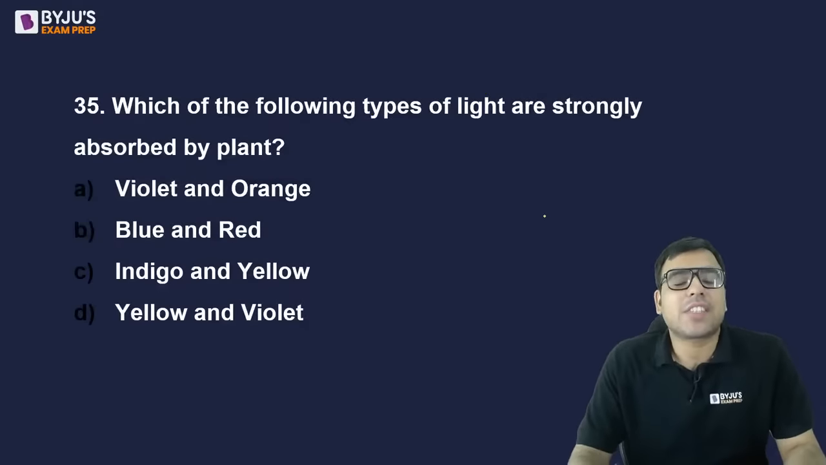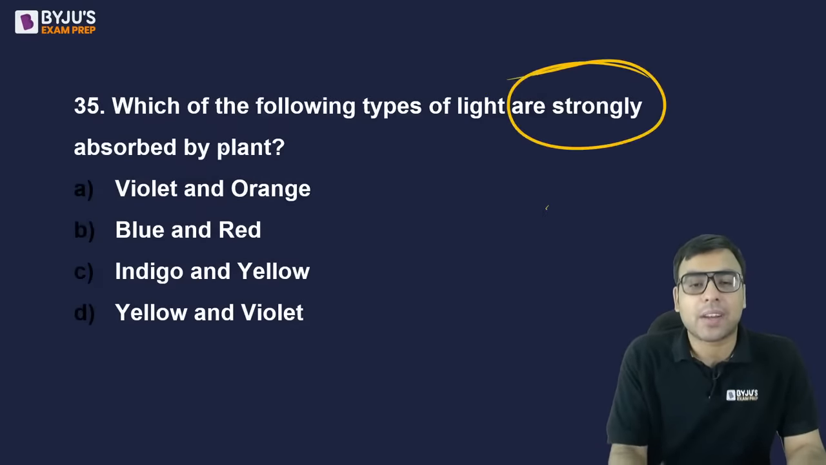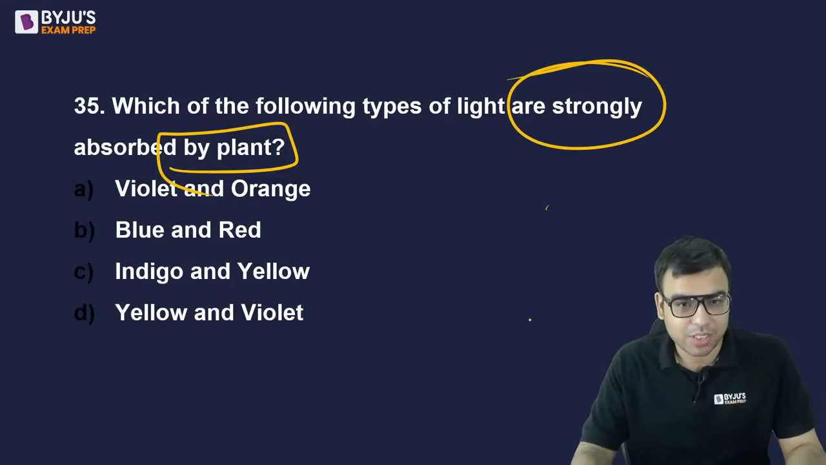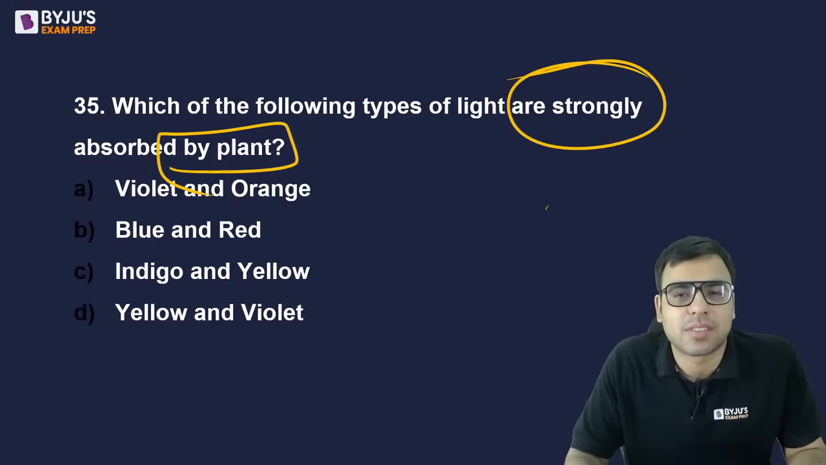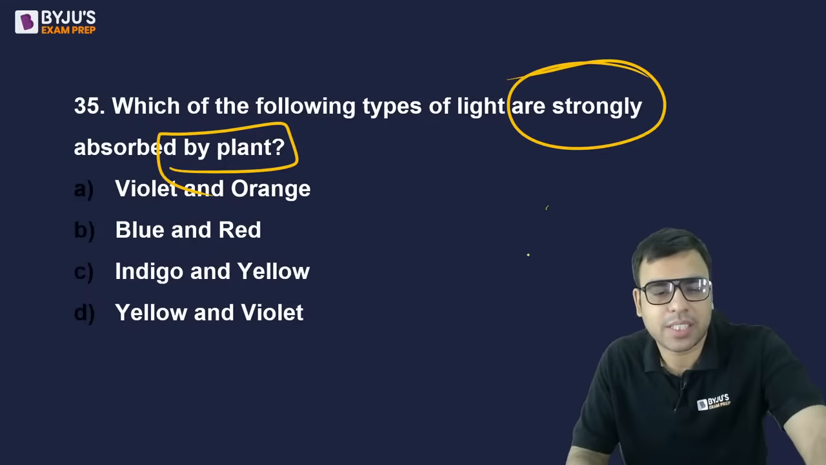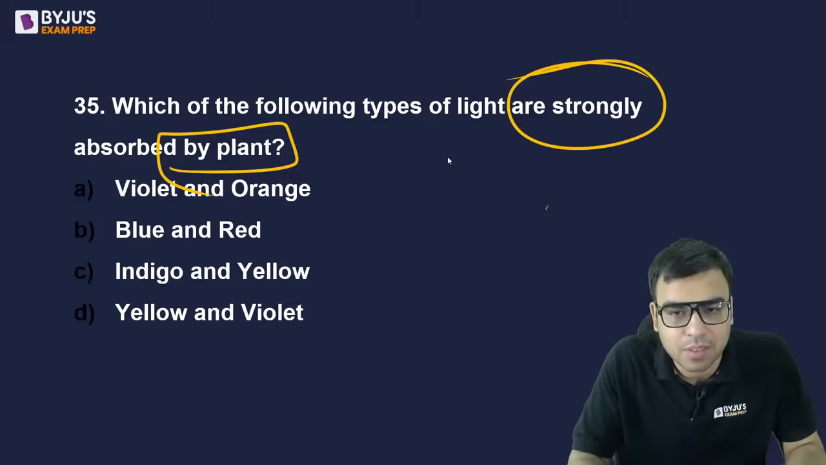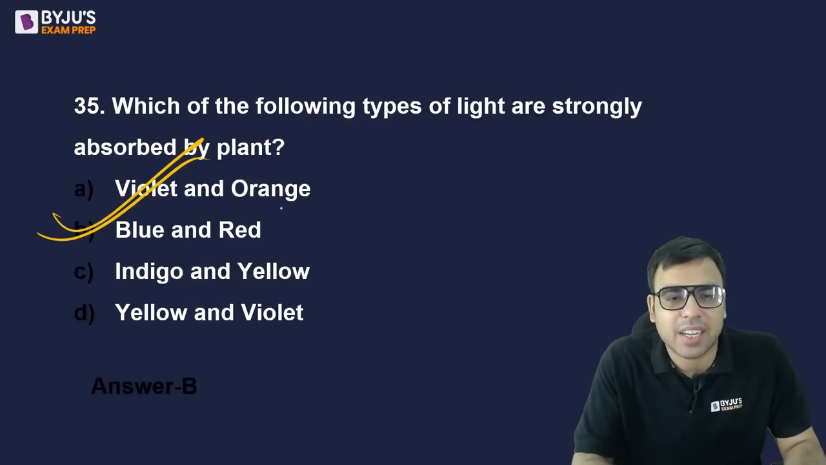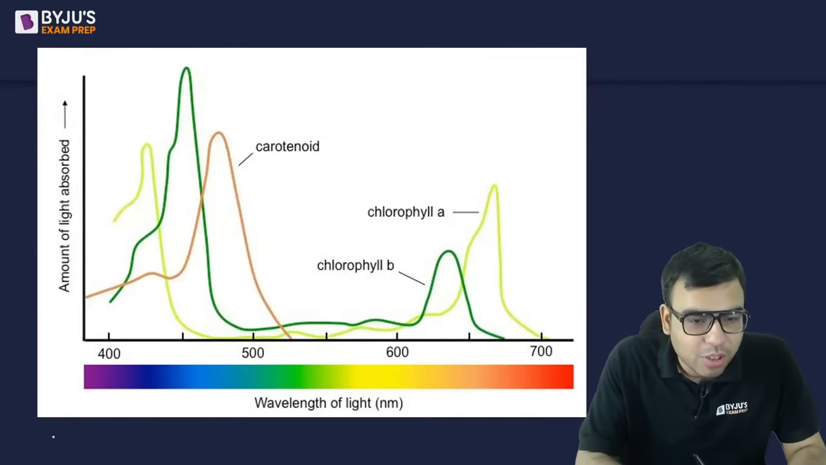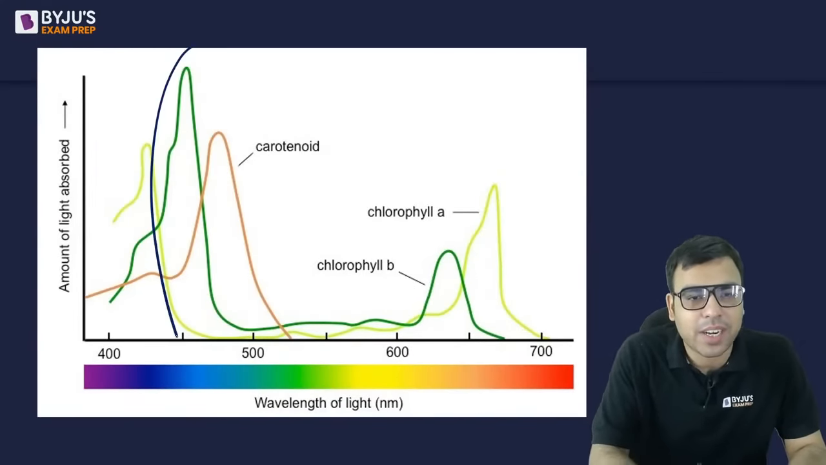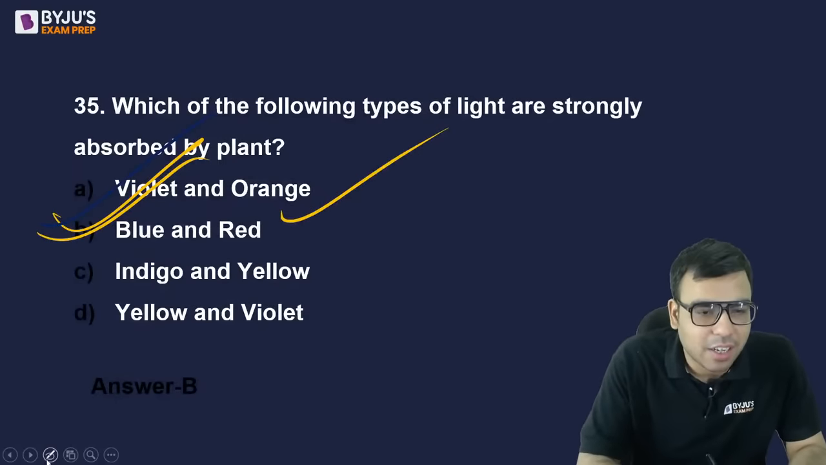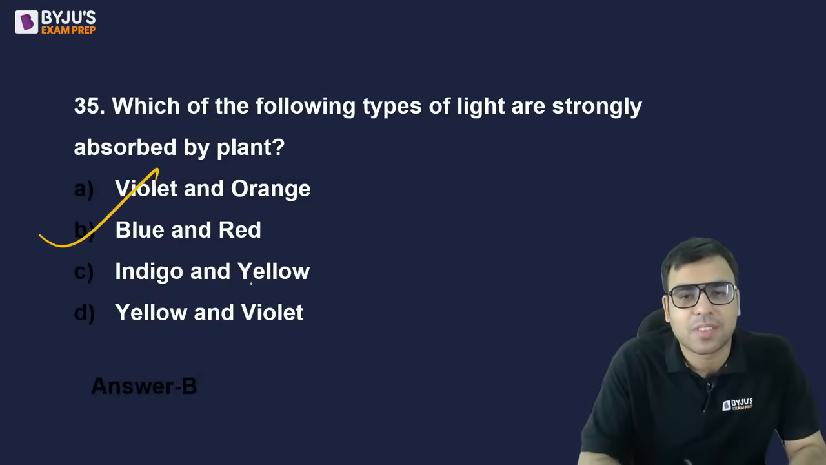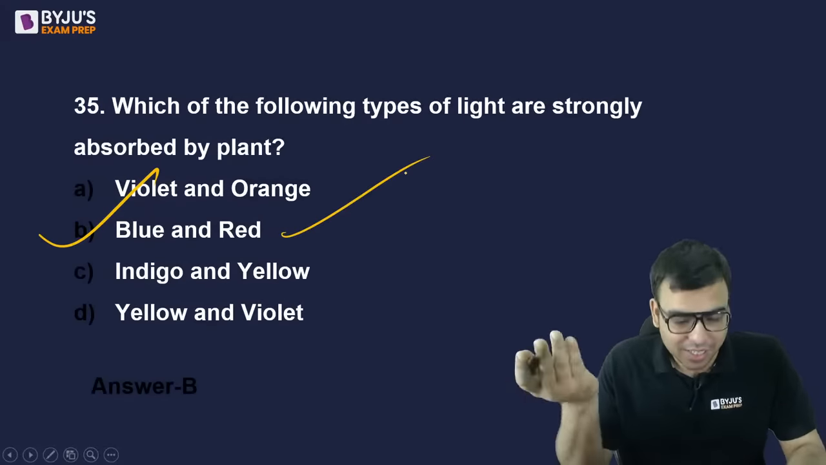Okay, the next one is, which of the following types of lights are strongly absorbed by a plant? इसका आंसर बताओ तो, these are questions that can be asked, ठीक है. What is the right answer? The right answer is blue and red, ये याद रखना. देखो, ये वाला ब्लू रीजन है और ये वाला रेड रीजन है, ठीक है, तो इसमें ज्यादा लाइट क्लोरोफिल वगैरह अब्सॉर्ब करता है. So I cannot help much because you have to rote learn, ठीक है. So B is the right answer.